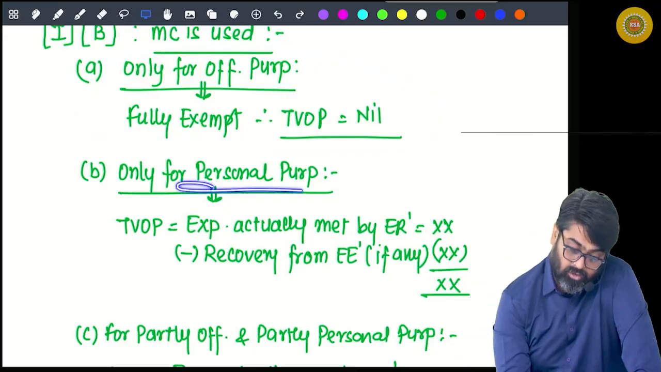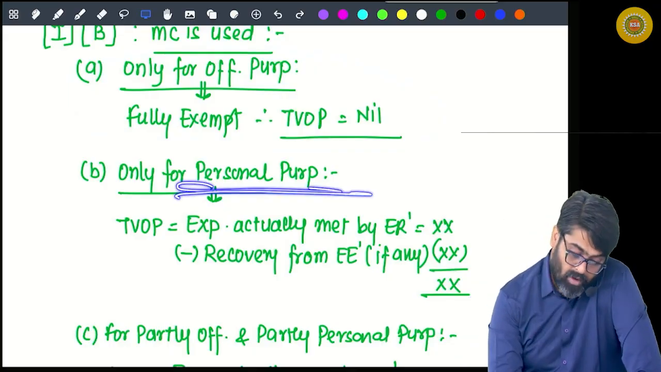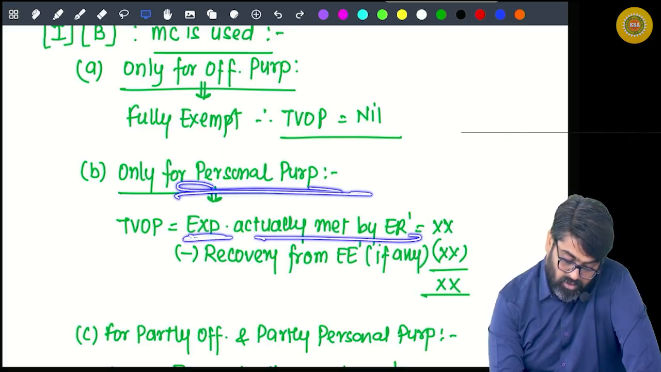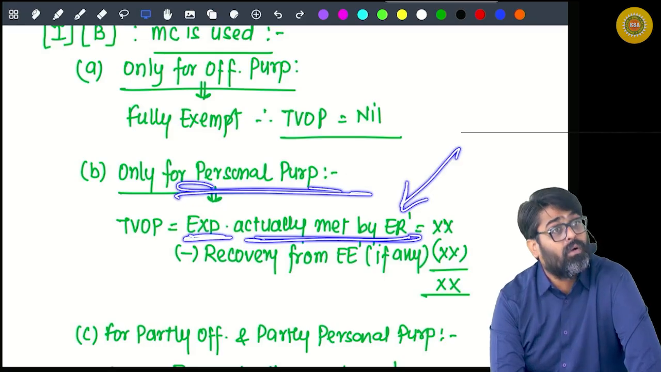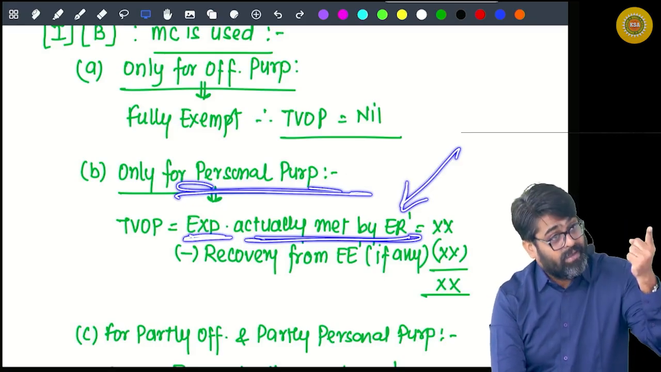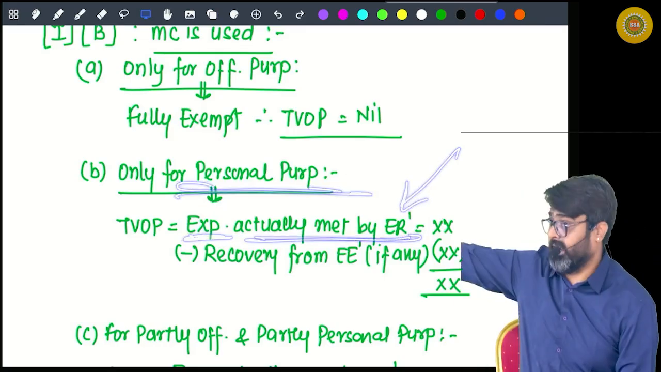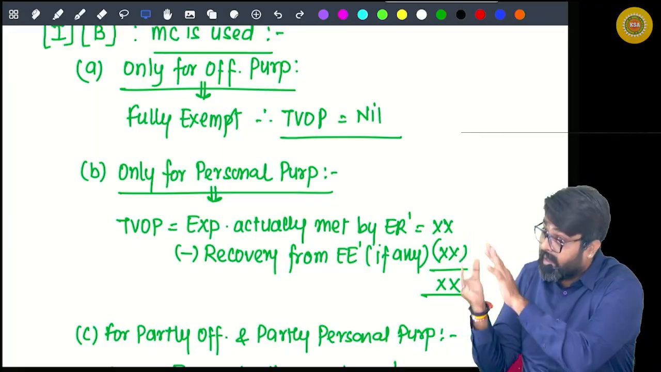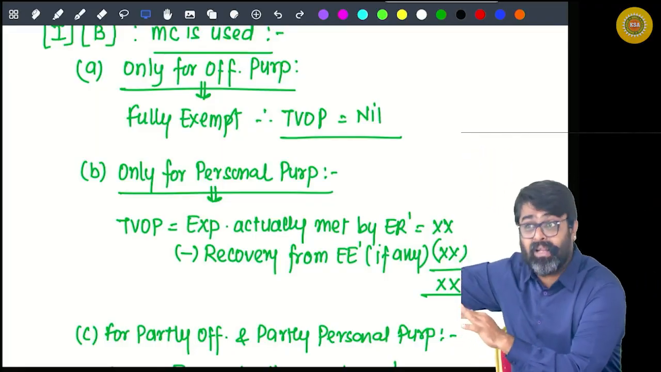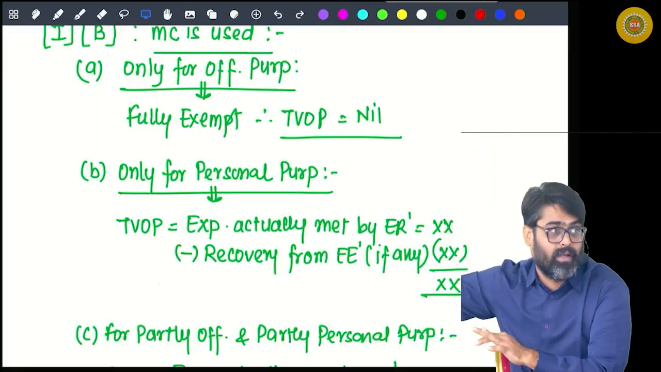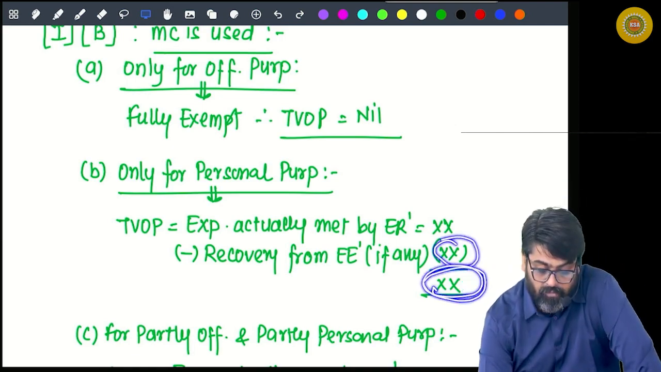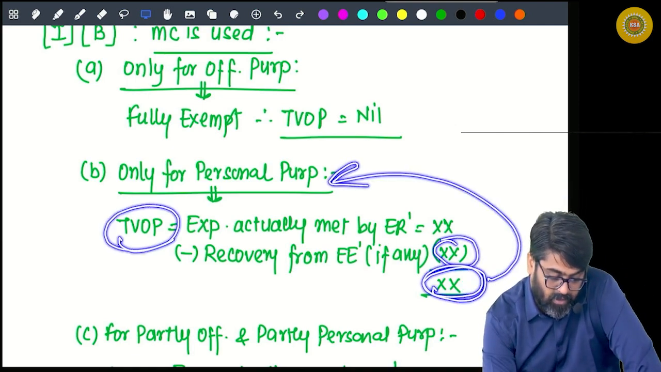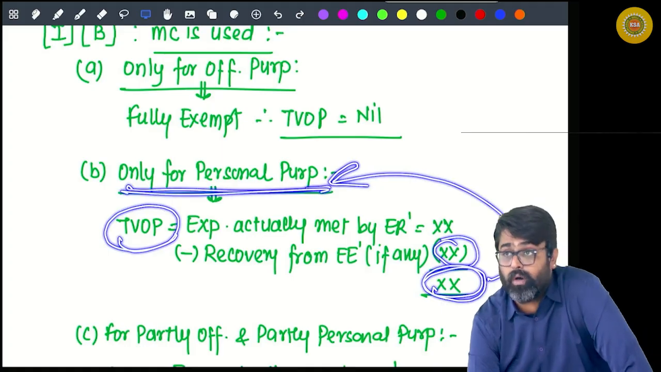But what if the car is used for personal purpose? So the amount of expense actually met by the employer, maybe with driver or without driver, yes or no? Running and maintenance cost 100% met by the employer, yes or no? But the driver's cost may be there or may not be there. Okay. Minus amount recovered from you. This is the benefit. This benefit will be fully taxable in your hands if the car is used only for personal purpose.